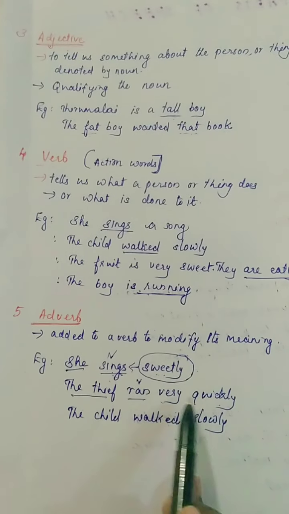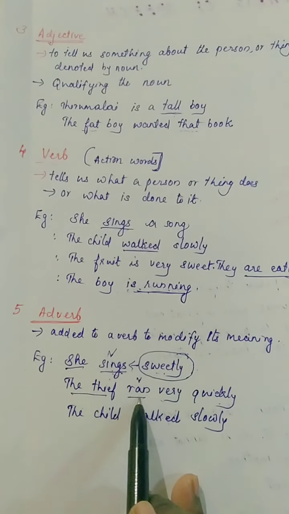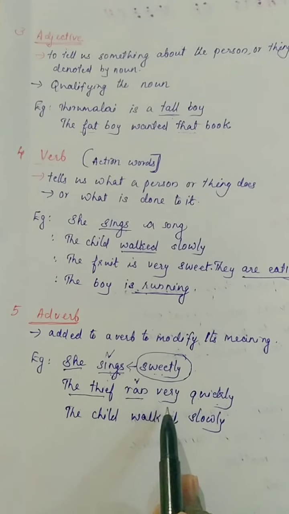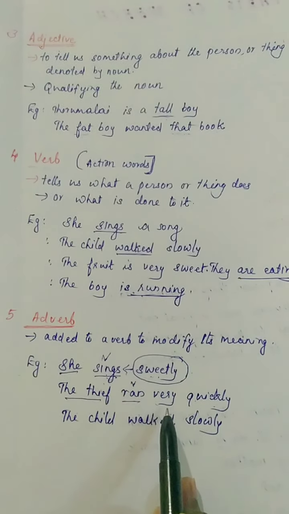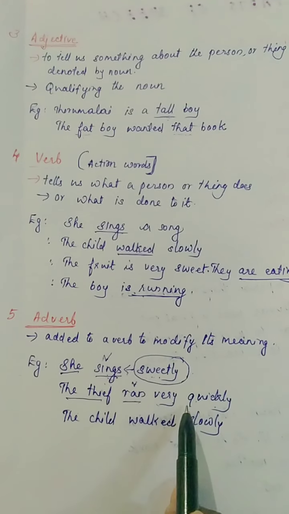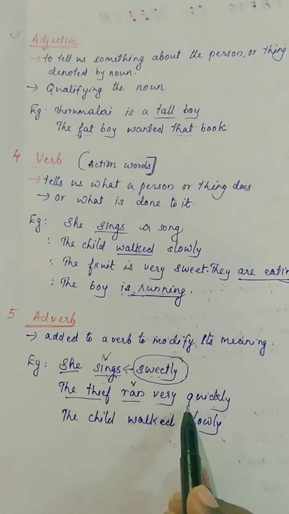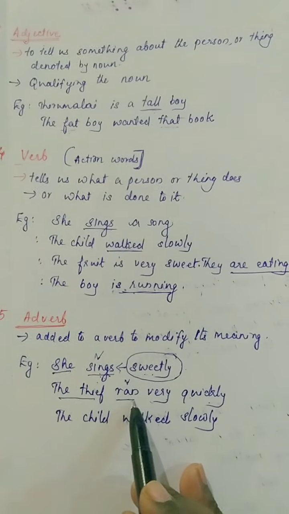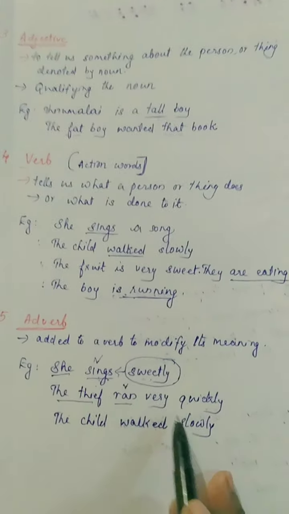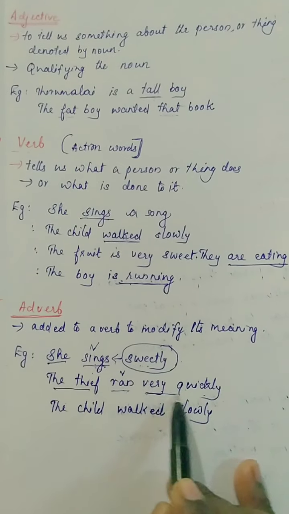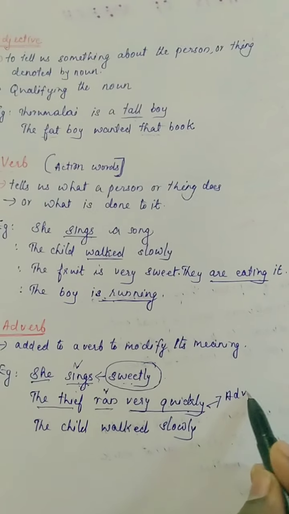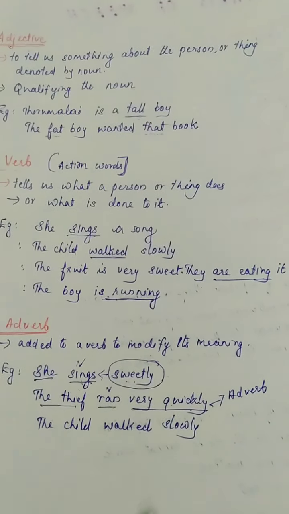So very quickly is added with the verb ran. How did the thief run? The thief ran very quickly. So very quickly is modifying the meaning of the verb ran. So we can say very quickly is the adverb of this sentence.